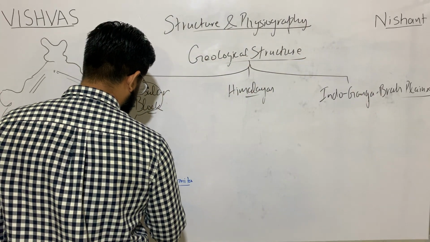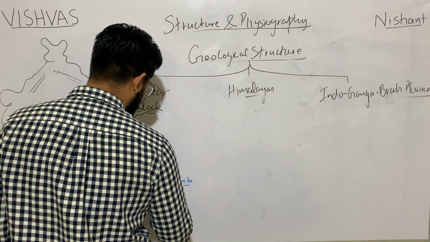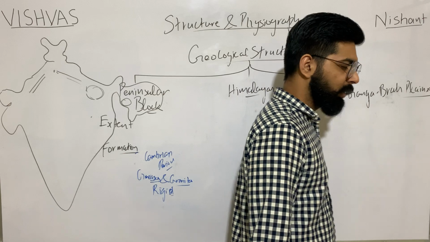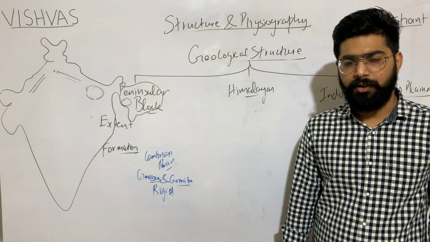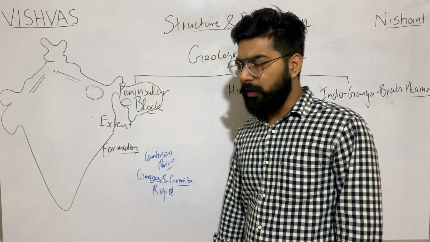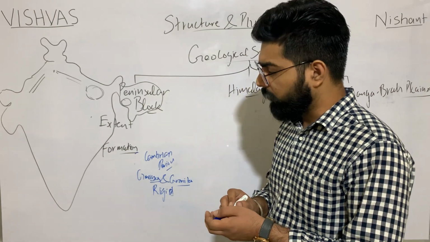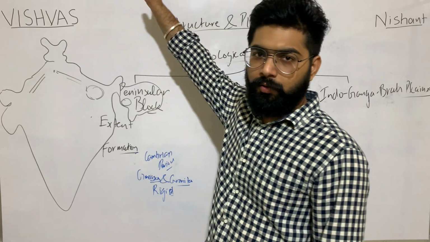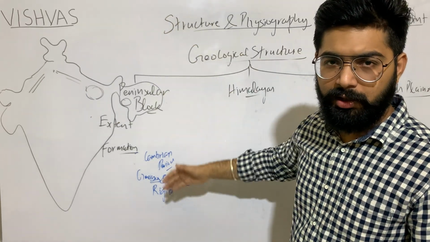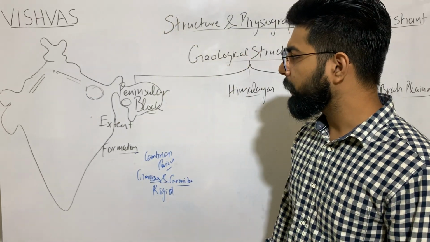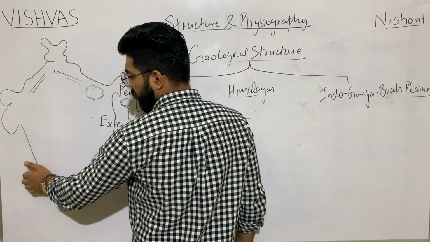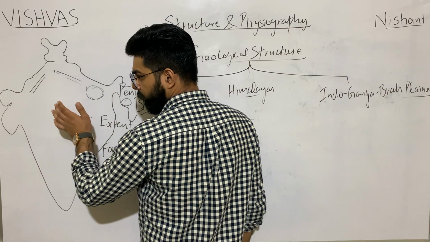If it is this old, and we found igneous and metamorphic rocks over here, they are rigid. Further, it says that when the vertical movement of this peninsular India was taking place from the southern hemisphere to the northern hemisphere, it resulted in the submersion of some of the western coast of India.